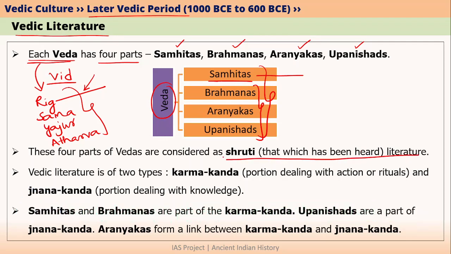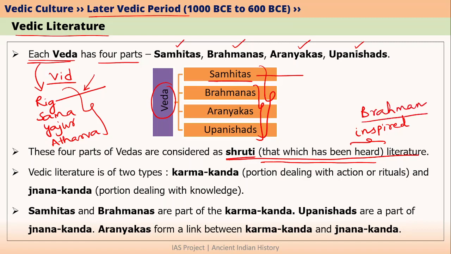What do we mean by Shruti literature? Shruti literature is religious literature which has not been learned, but has been directly heard and then composed. When we use the word heard here, please do not take it in a literal sense, because it should actually mean inspired. The rishis and munis got inspired by this universe and then composed this Shruti literature. When we say universe, we are basically saying Brahman.